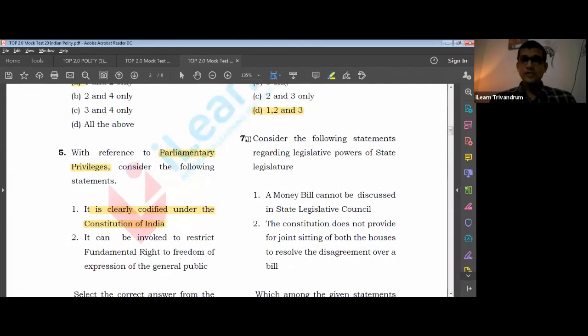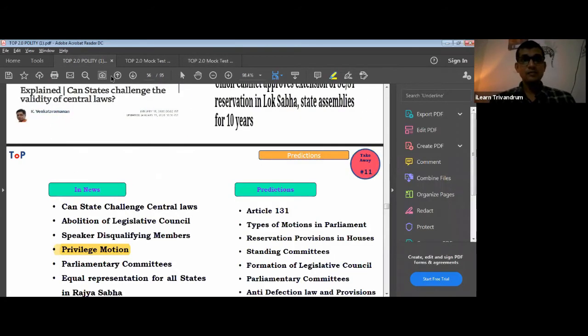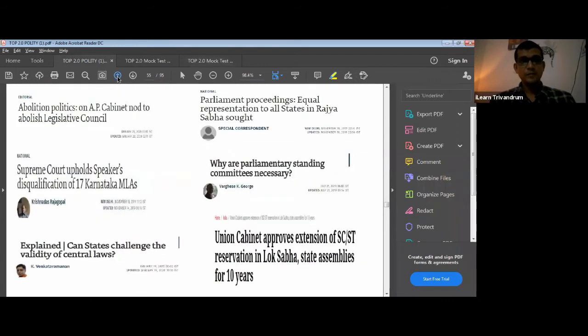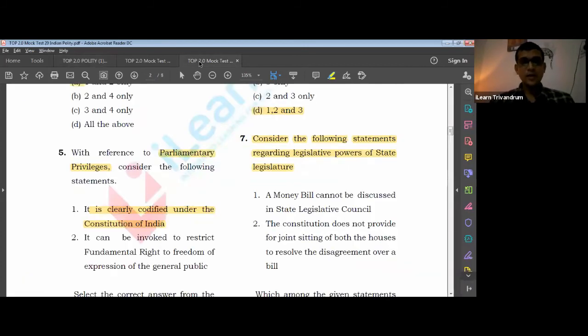Now consider the following statements regarding the legislative power of the state legislature. The state legislature is a very important area. I already told you, when you deal with state legislatures, please do not forget to learn about the state legislative council. I think in the slides in which we discussed the TOP, I mentioned it. Give special importance to the legislative council. You have to study the legislative council and the procedure of passage of legislation. Again, it is there in the textbook. Please go back and try to learn it.